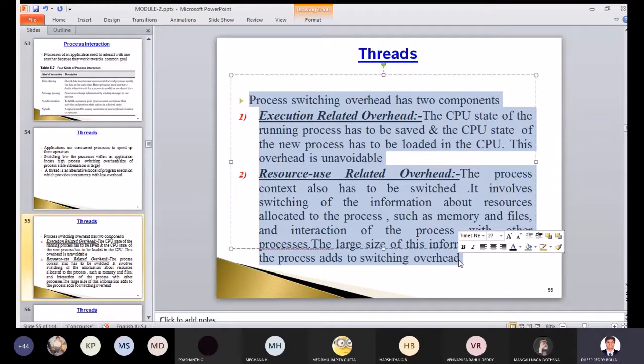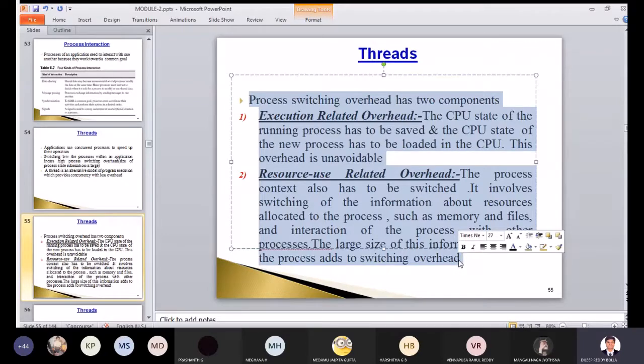So next is resource use related overhead. The process context also has to be switched. It involves switching of the information about resources allocated to the process, which means I am switching from process P1 to process P2. Process P1 has the resource of input. Process P2 has the resource of output. I should switch now from P1 to P2. I should switch the resource from input to output. That baggage I have to carry. That is called as overhead.